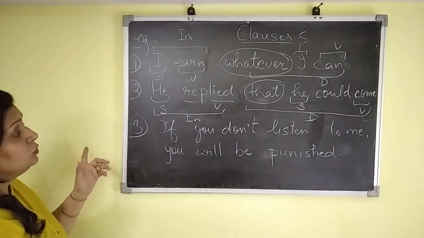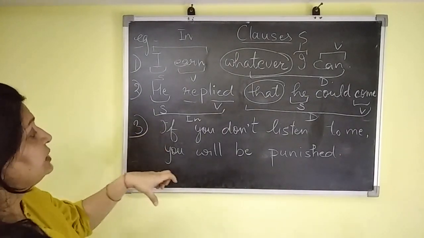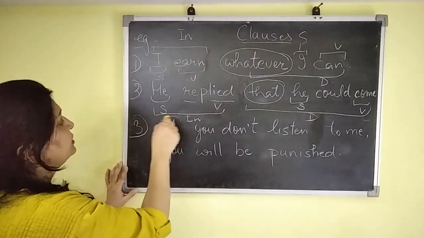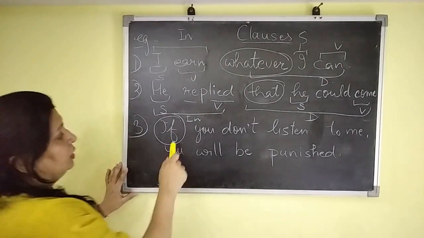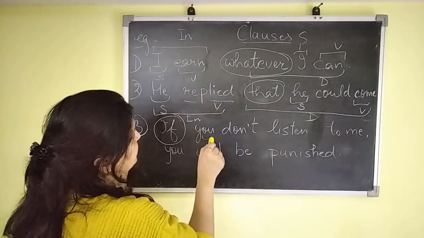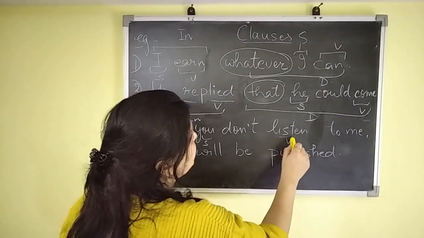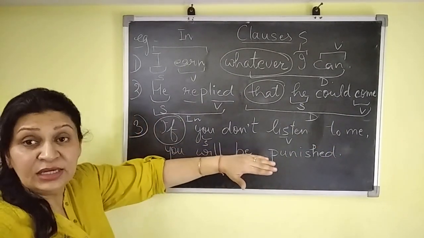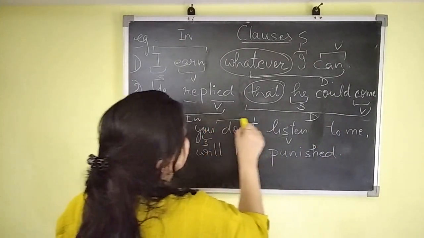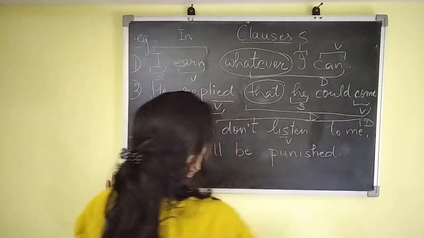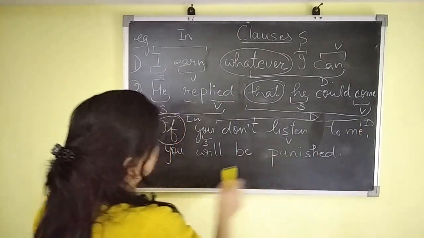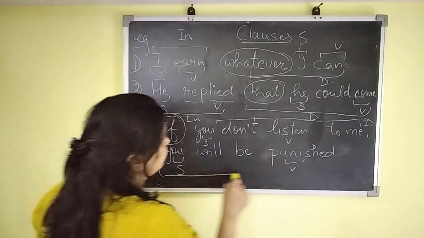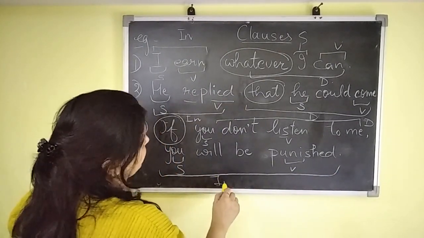Understood? Now come to the next one, a different example. In the previous one, we had the connector in the second part. Here the connector is coming in the first part. If you don't listen to me. Subject is there, verb is there. Another thing, if I say if you don't listen to me, it means something is incomplete. That's why this portion is known as a dependent clause. You will be punished. You, the subject, is there, punished, the verb, is there, and it has the complete meaning. It is known as an independent clause.